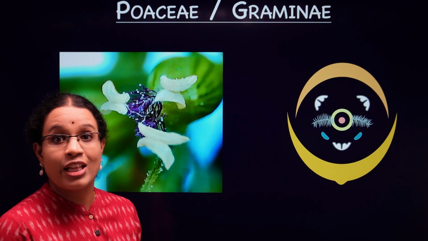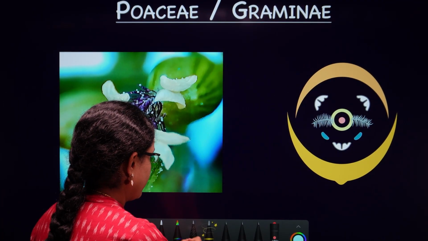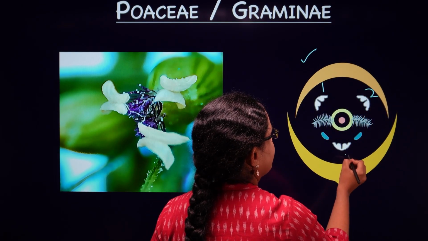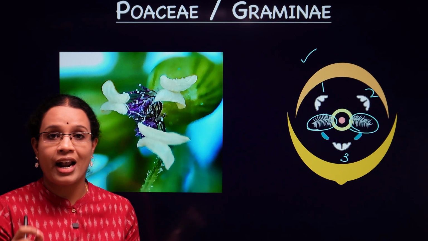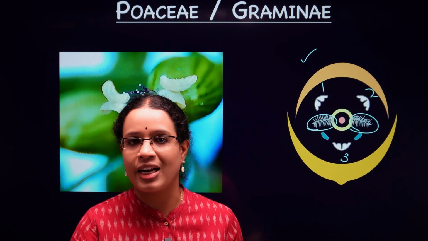Yes, so you're seeing the floral diagram which you see in your textbook, isn't it? So this is the diagram which you observe in textbook with three anthers and the feathery stigma. Now, when you look under the microscope, what you're seeing here is a flower from the grass family.